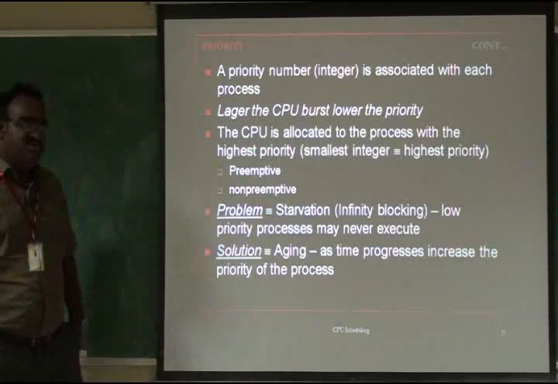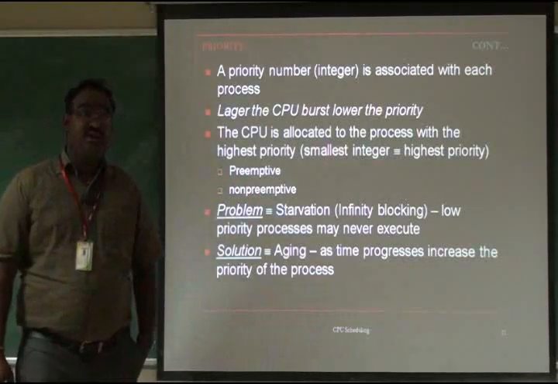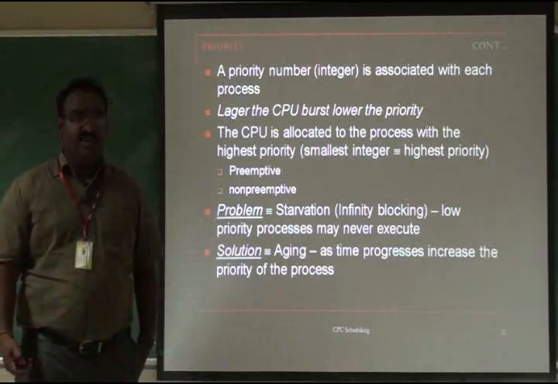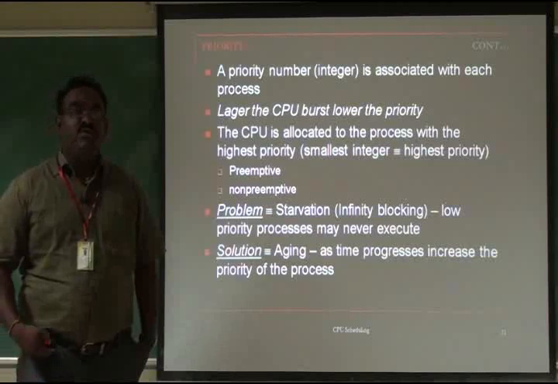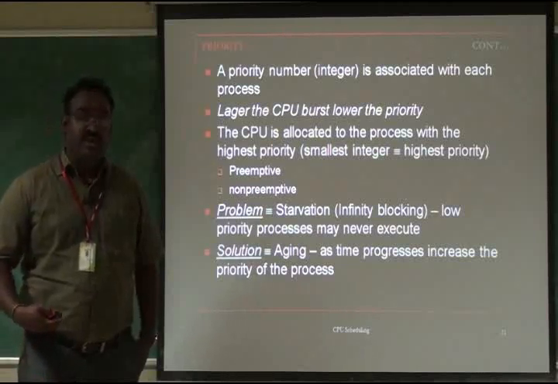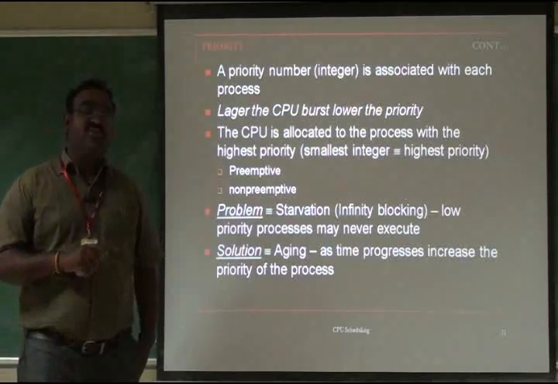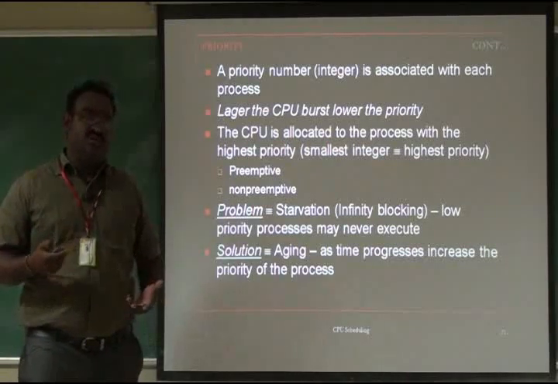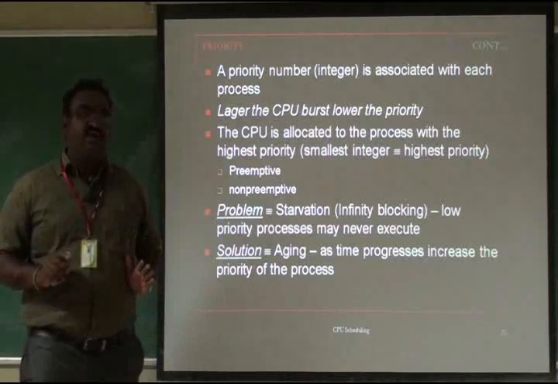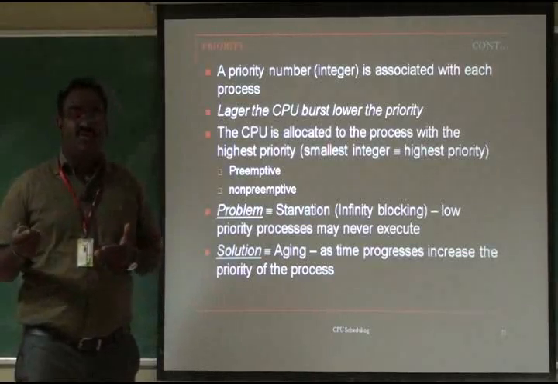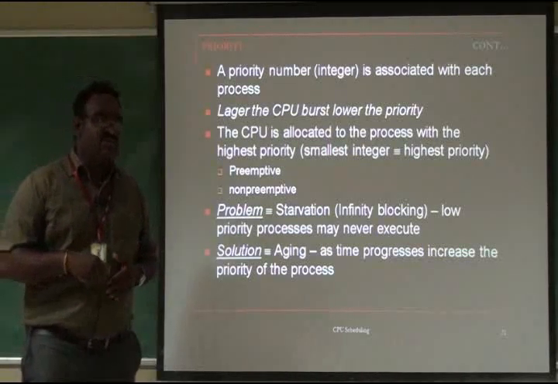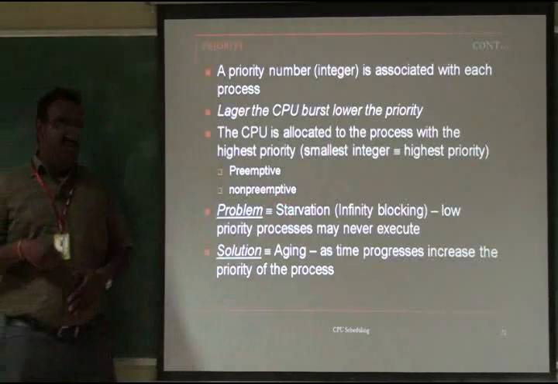That is starvation. What is starvation? The lowest priority process has to wait a long time for the highest priority processes to complete their execution. If there are many high priority processes in the ready queue, the lowest priority process never gets the CPU to execute. That is called starvation. The lowest priority process is always waiting to get the CPU while many highest priority processes keep coming into the ready queue. So what is the solution given for that?